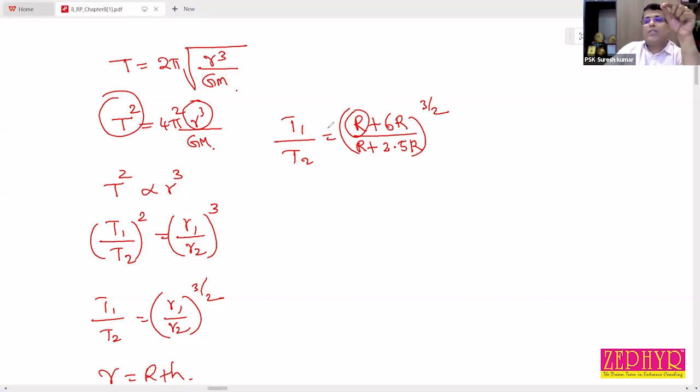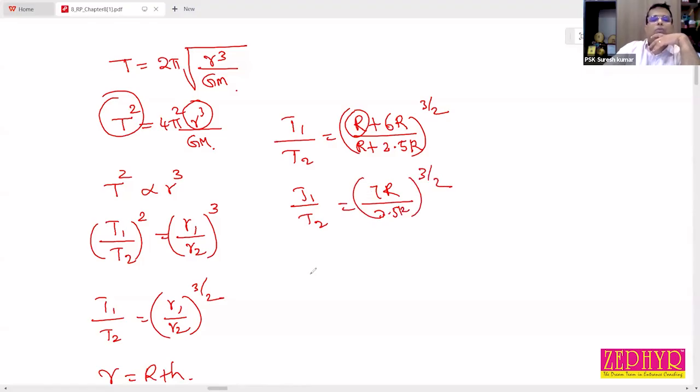We need to take the distance from the center of the earth. That's why we add 6R plus R. Clear? At least give me a yes or no, please. Yes, sir. So T1 by T2 is equal to 7R by 3.5R, all raised to 3 by 2.